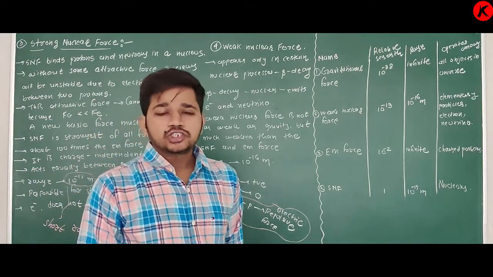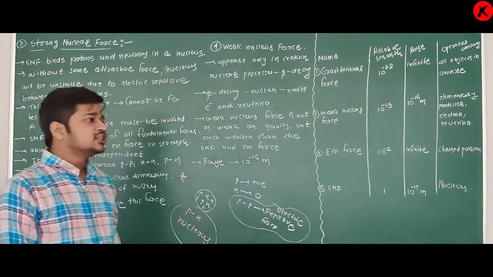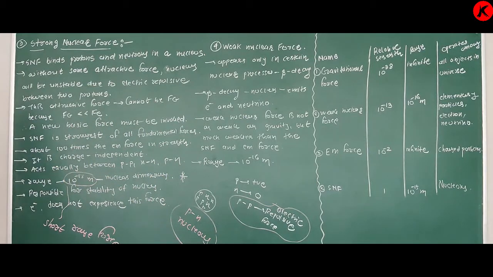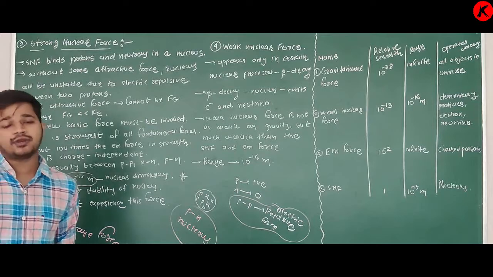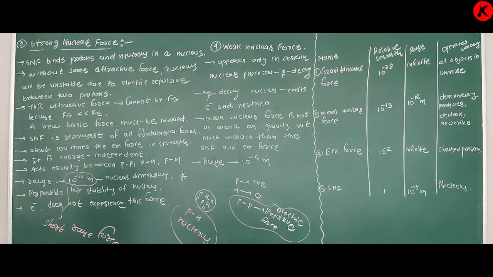So this strong nuclear force is a short range force, and its range is 10 raised to minus 15 meter, which is nothing but the size of the nucleus. You have to remember this point.